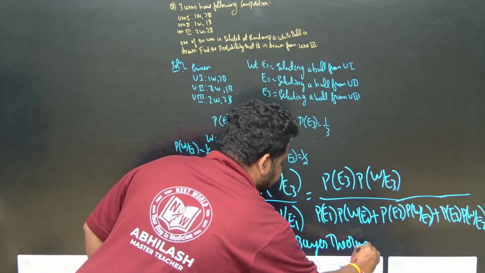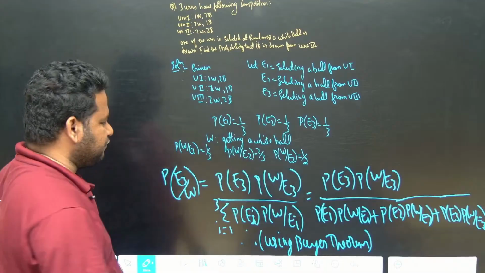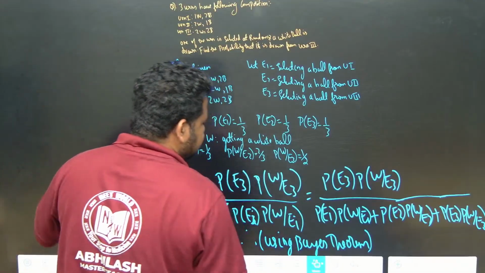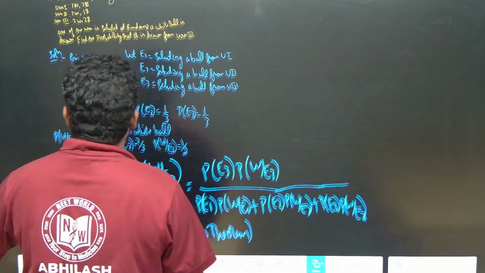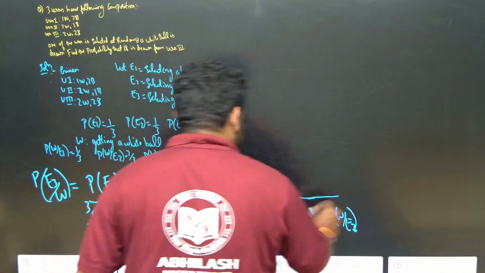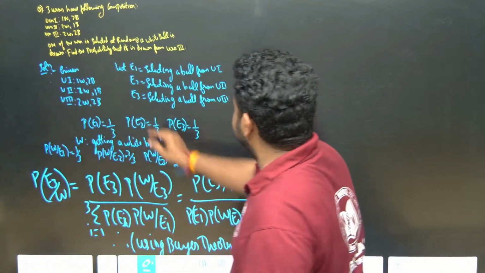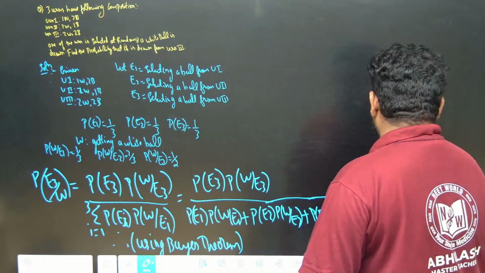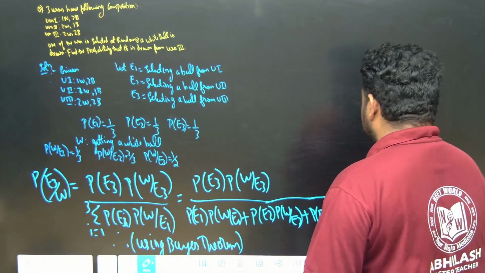So this is the application of Bayes theorem. This question is based on the application of Bayes theorem. Now probability of E3. Let me write down the values here. So here we'll get the answers. Probability of E3 is 1 by 3, into W by E3.